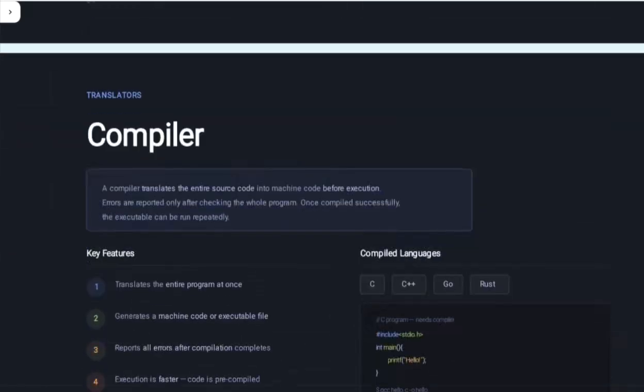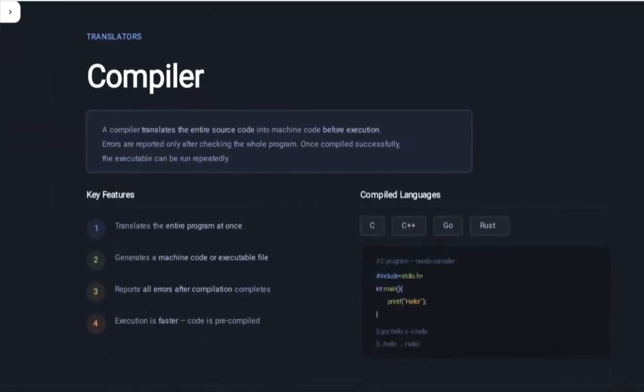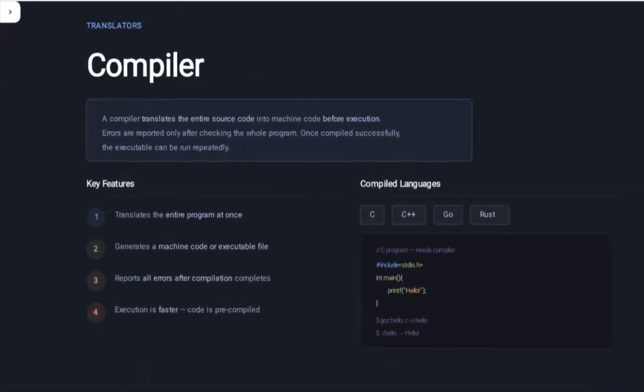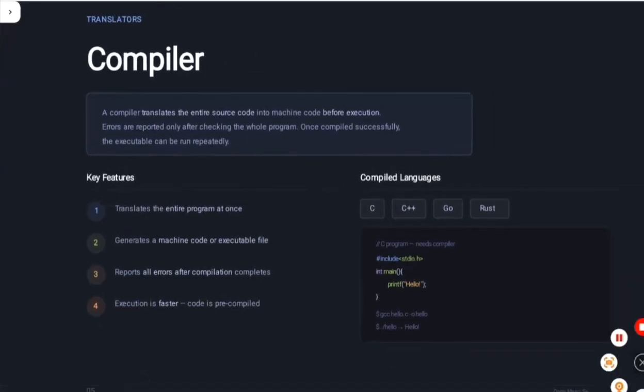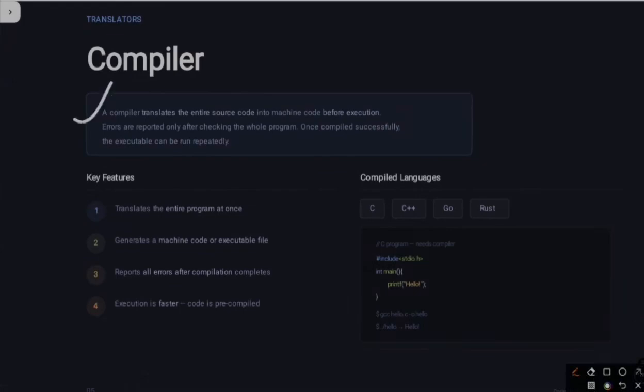So here is the next topic that we will cover, the translator. Now let's see what a translator is. In a computer there are mainly two translators, one is the compiler and one is the interpreter. See what the compiler does.